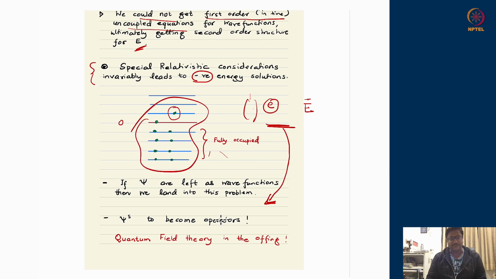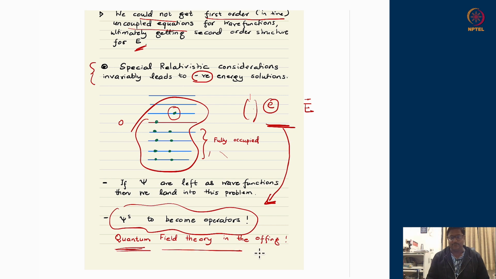It is not a theory of a single particle. And there is a problem if I try to enforce a single particle interpretation: we are led to either a multi-particle description or wave functions themselves becoming operators. All of this is hinting towards one possibility, which is that we have to let go of the quantum mechanical structure at special relativity if we want to be truthful to relativity, and therefore make these psi's into operators themselves.